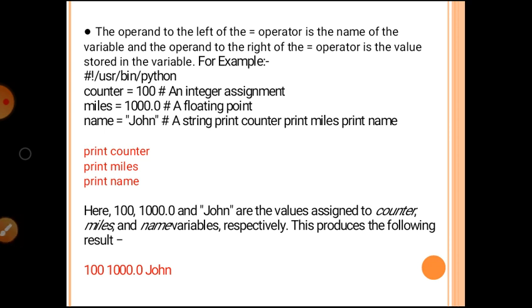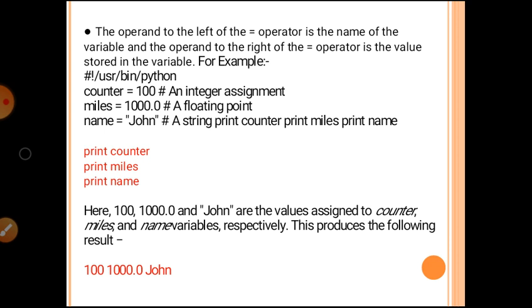The operand to the left of the equal to sign is the name of the variable, and the operand to the right of the equal to sign is the value stored in the variable.